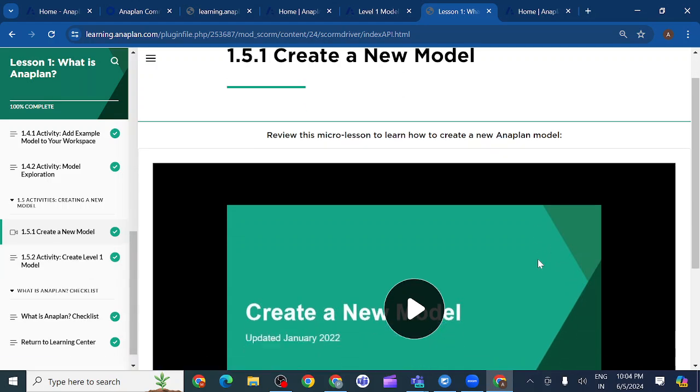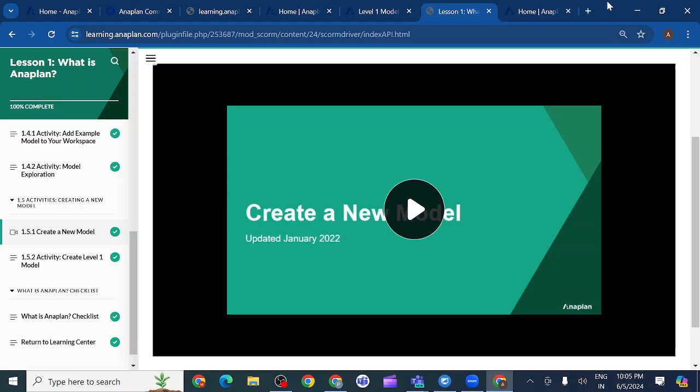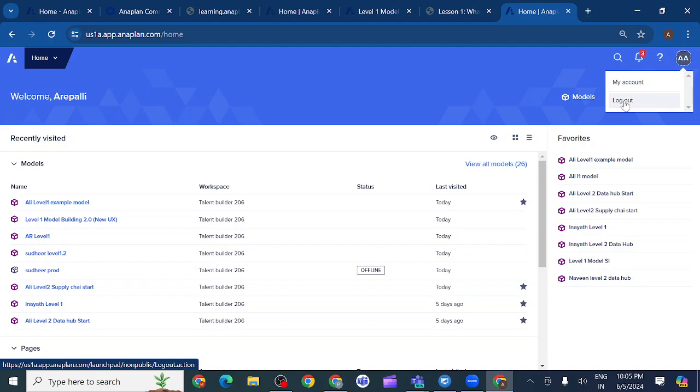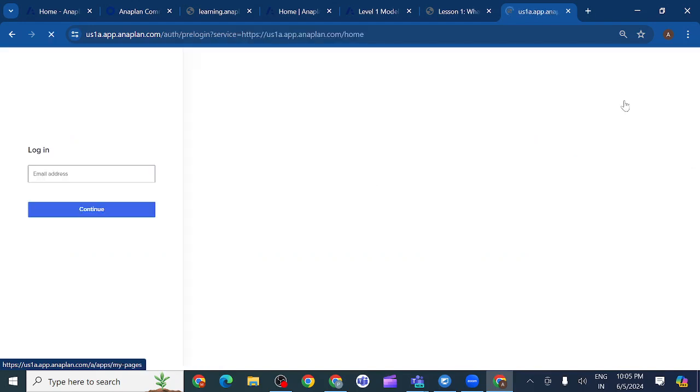How we need to create it, I have just shown. If I don't want to create the model here, I can create it in another workspace.